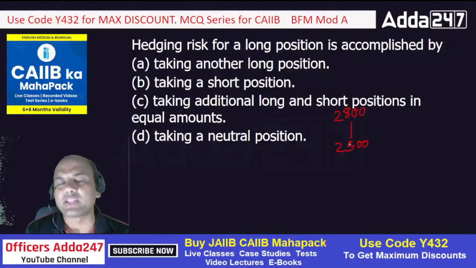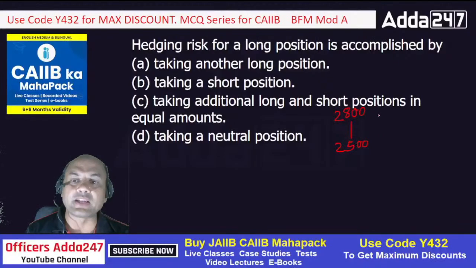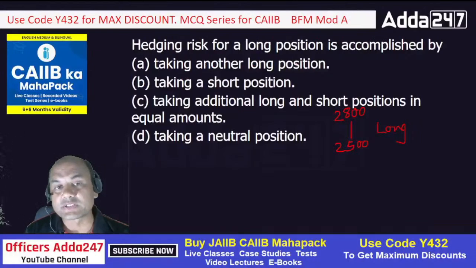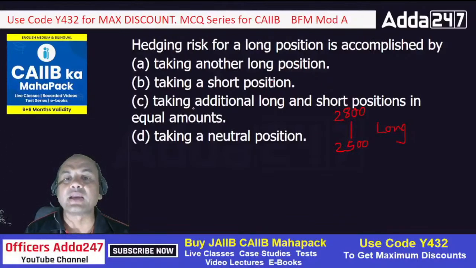When I buy something expecting it to go to a higher level and then I'll sell, this is known as a long position. So hedging the risk for a long position is accomplished by taking another long position, taking a short position, taking additional long and short positions in equal amounts, or taking a neutral position.